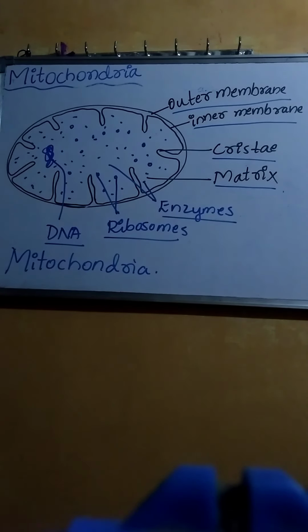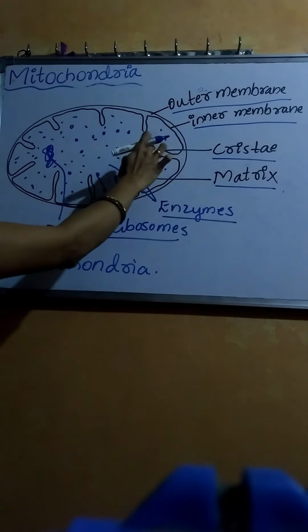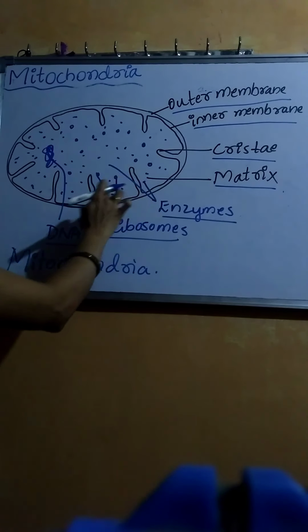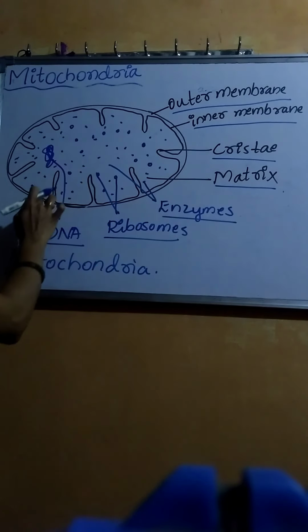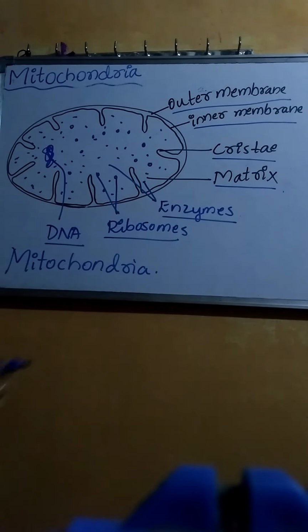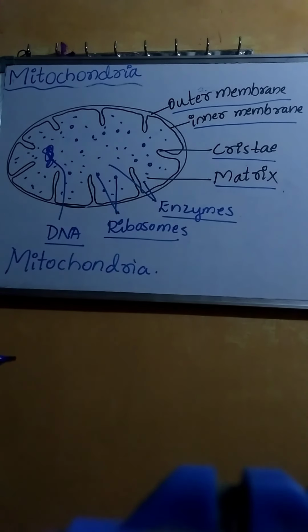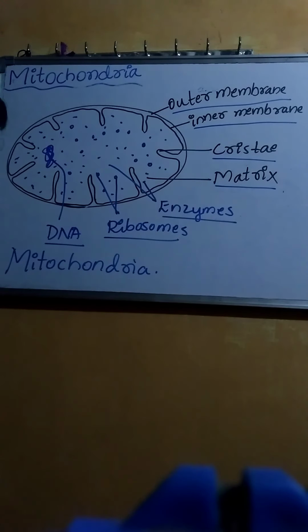Whereas the inner membrane of the mitochondria is folded inwards, meaning here we can observe inward folding. This inward folded portion of the inner membrane of the mitochondria is called cristae. And this cristae increases the surface area for ATP synthesis.